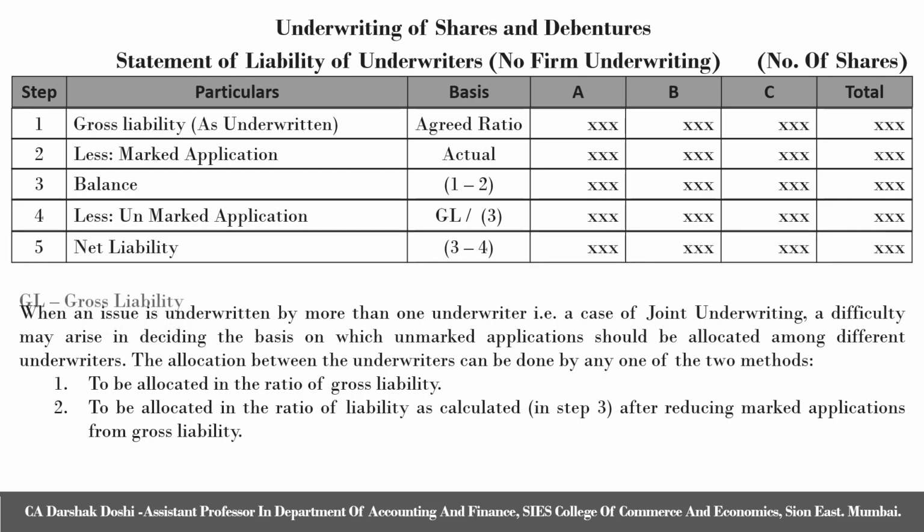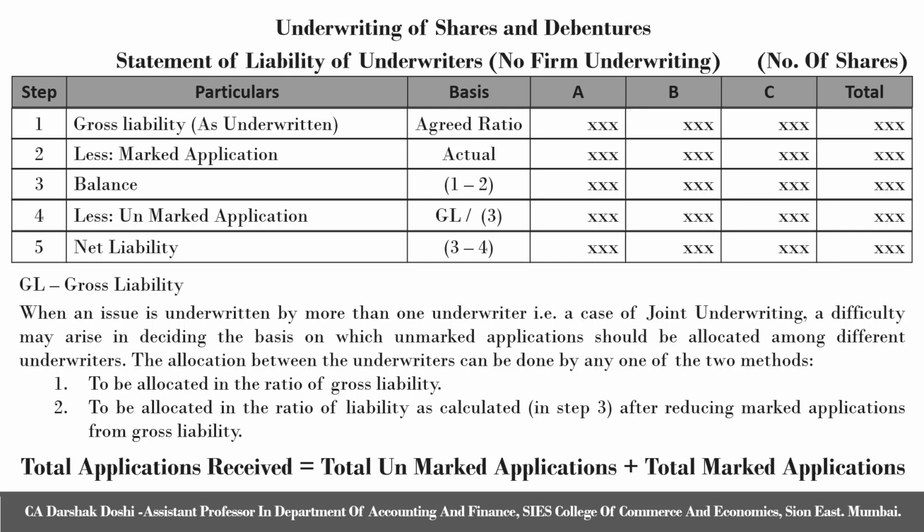But if the question does not specify anything, then we need to follow the first method, that is distribution of unmarked applications in the gross liability ratio that we have calculated in step 1. Next step is to find out net liability. Net liability is nothing but the balance calculated in step 3 minus your unmarked applications.